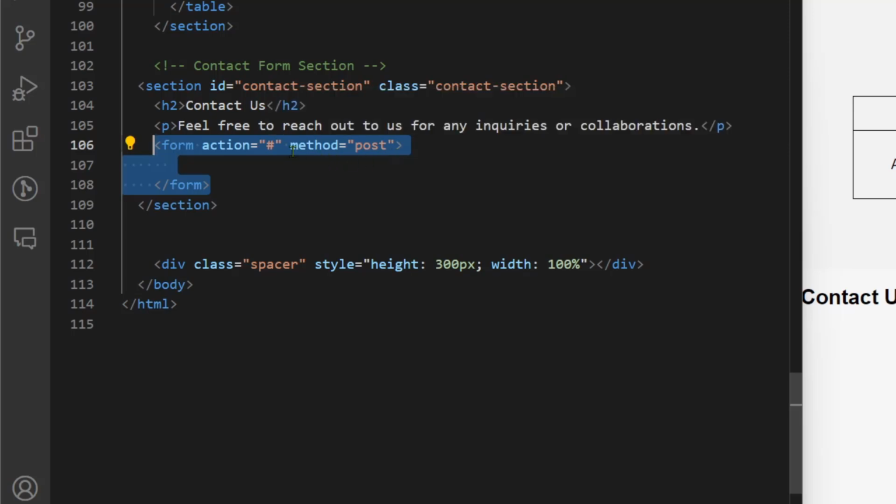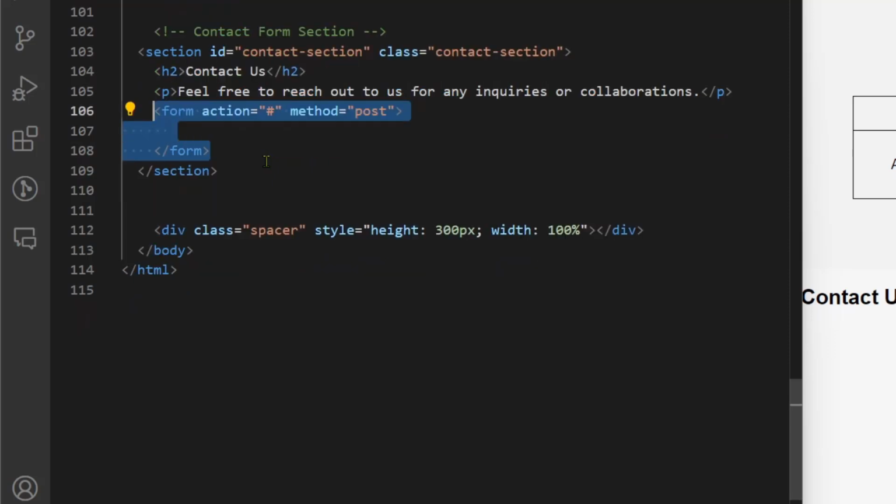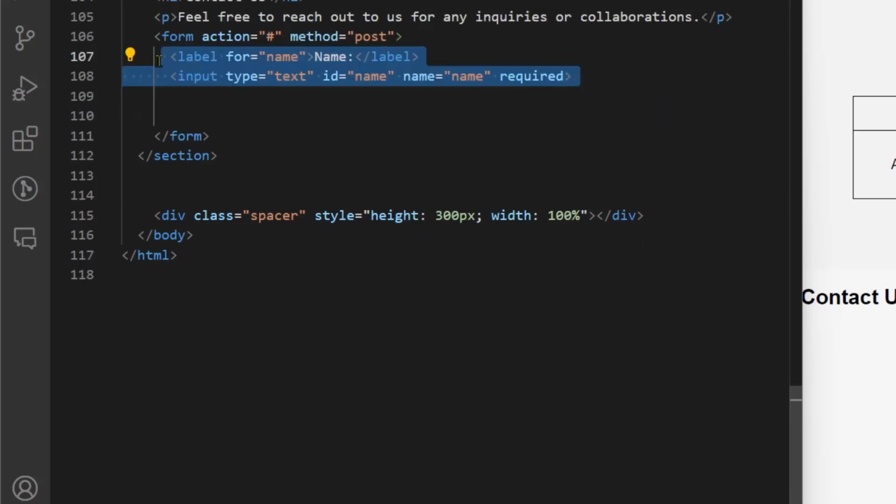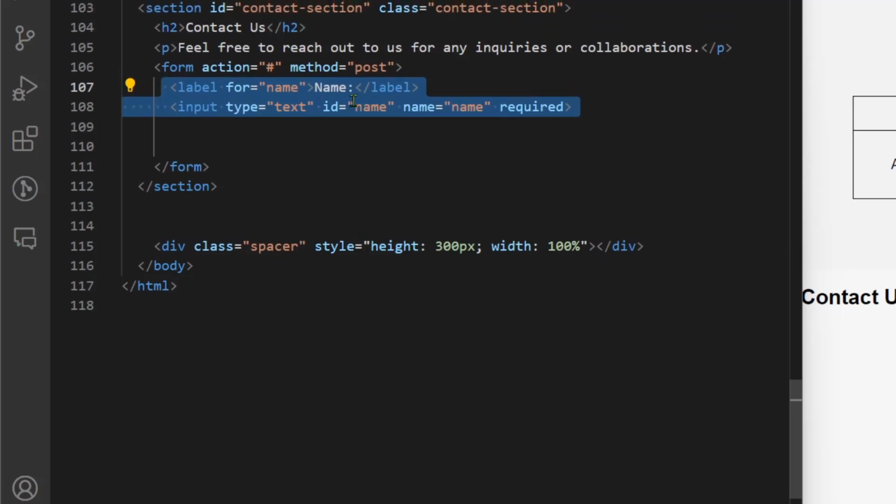For that we need functionality, and that functionality will require PHP or JavaScript, but we are not focusing on any JavaScript or PHP functionality today. We are only focusing on an HTML and CSS basic overview, so we are not going in depth of HTML, JavaScript or any different language.